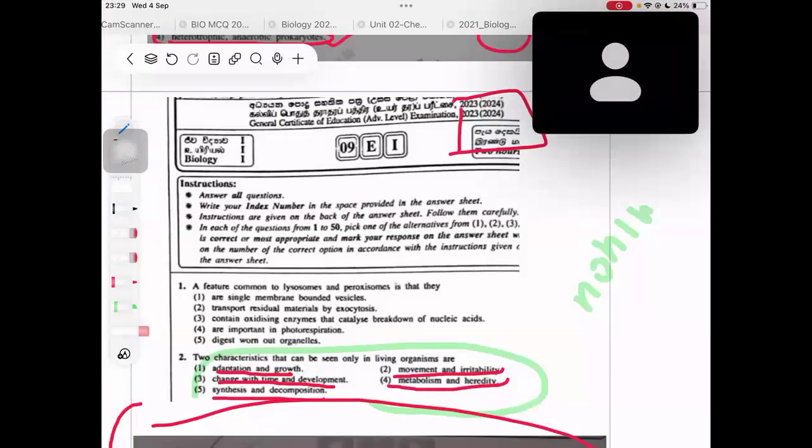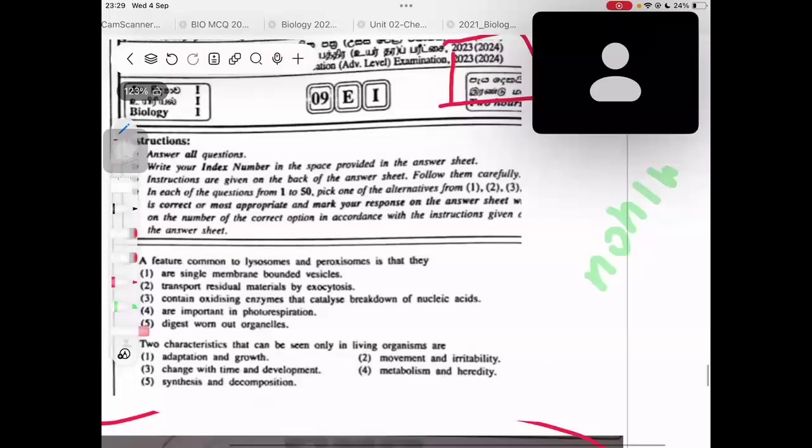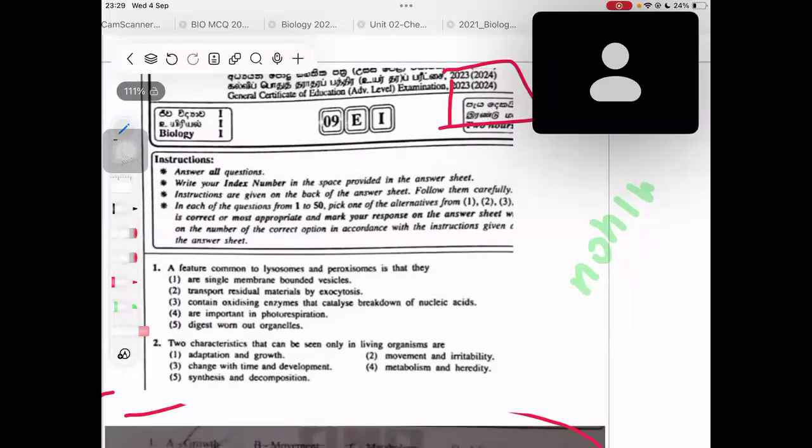Right, okay. Two characteristics that can be seen only in living organisms. Now, let's go through the first answer, adaptation and growth. Adaptation you can see only in living organisms, right? Only living things adapt. Can you see a table adapting to something? Can you see a wave adapting to anything? No. But growth, you know, crystals grow, right? Crystals grow. So that is present in non-living things. So you can eliminate that answer because they are asking what are the characteristics only seen in living organisms.